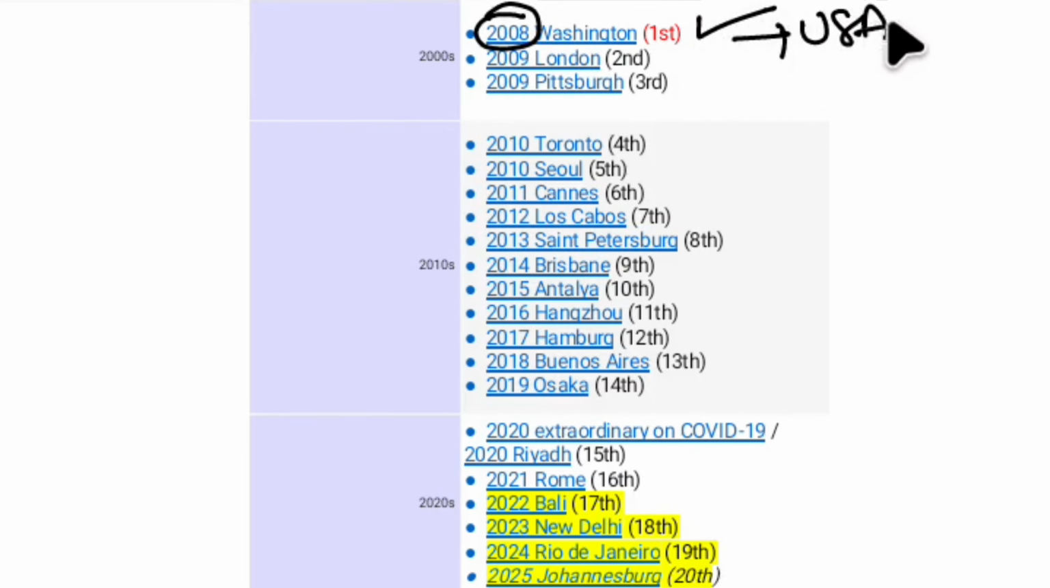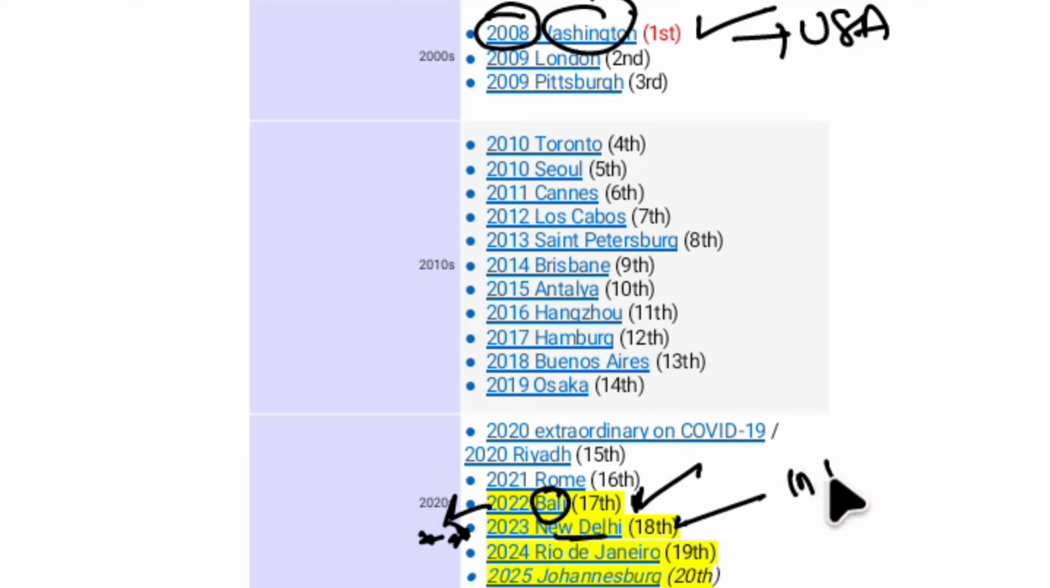The meetings of G20 started from 2008, and the first edition of G20 was hosted by the United States of America, and the venue is Washington. And the 17th edition was hosted by Indonesia, venue is Bali, in the year 2022. From Indonesia, India has taken over the presidency and India hosted, this is important, the 18th edition. The venue is New Delhi, and the host country is India for the year 2023. And in 2024, from India, Brazil took over the presidency, and the 19th edition of G20 was hosted by Brazil.